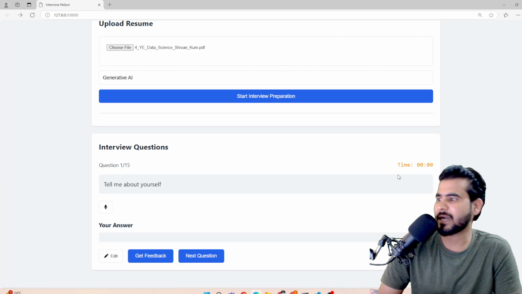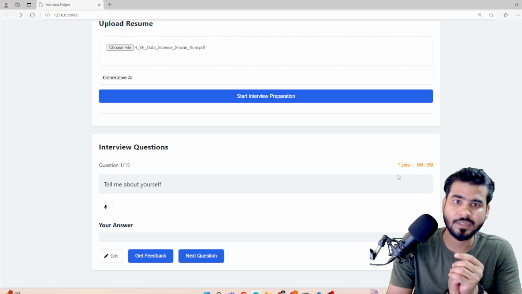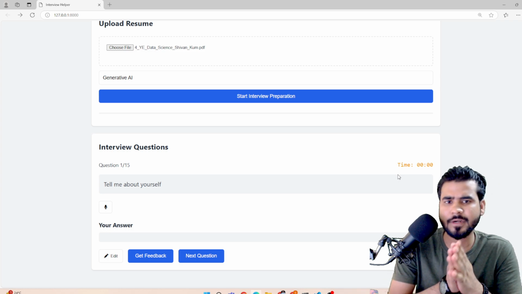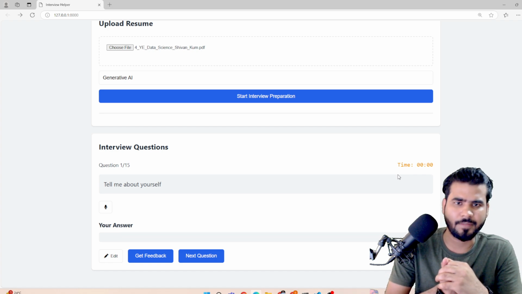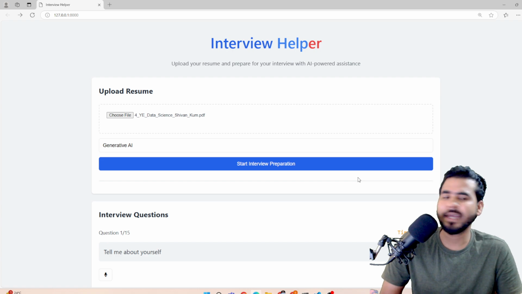Right now we are using a total of six different models, for text to speech, speech to text, summarization and so on. Going forward, we have planned to improve this application. So yes guys, this is all about our interview helper application.